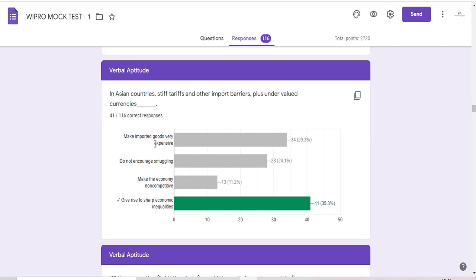At the same time, these taxes and import barriers are making us not import the goods. Therefore, what is happening? It is giving rise to some inequalities. What inequalities? We are talking here about price inequalities. So that is your answer. Wherever these price inequalities are there, that is your answer: give rise to sharp economic inequalities. That is how you should analyze these questions.